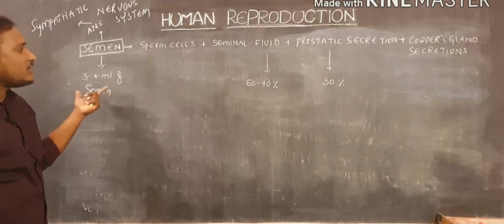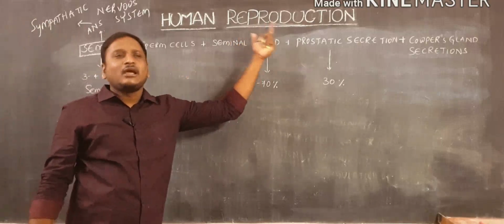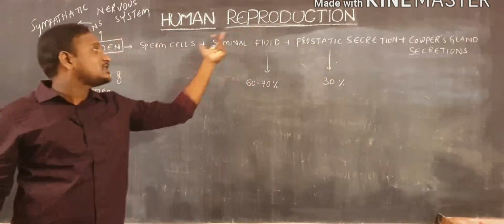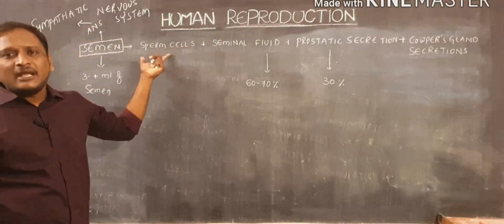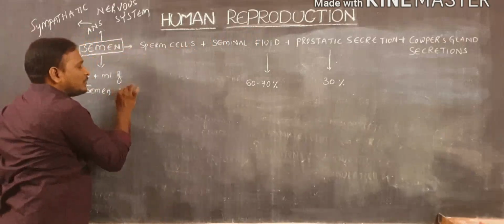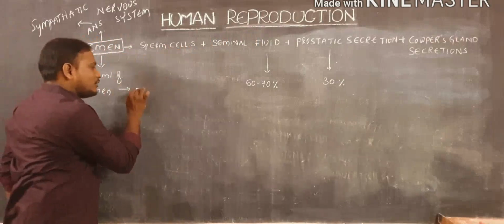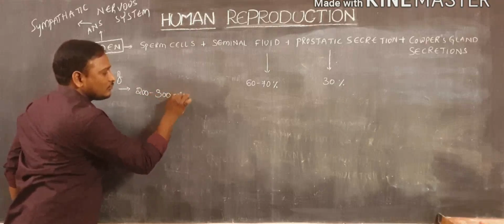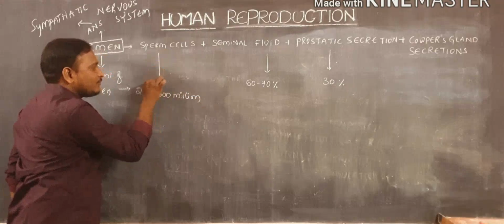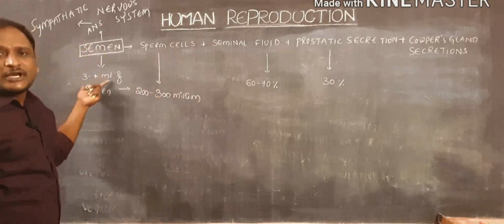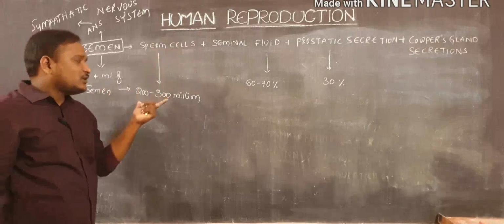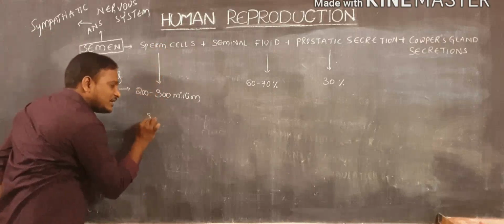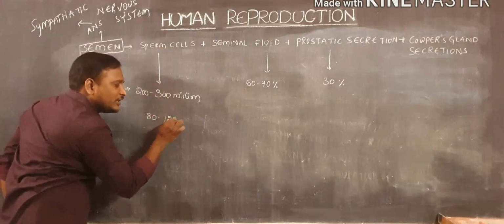That 3 to 4 ml of semen consists of nearly 60 to 70% seminal fluid and 30% prostatic secretions, and a very small portion is occupied by the bulbourethral gland secretions along with the sperm cells. When you observe, 3 to 4 ml of semen consists of 200 to 300 million sperm cells. That means 1 ml of semen consists of 80 to 120 million sperm cells.